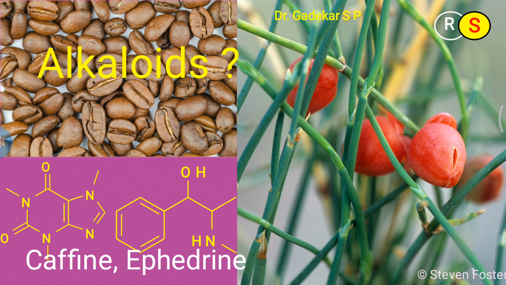Ephedrine belongs to the phenylethylamine group of alkaloids, having an outstanding physiological action of increasing blood pressure, and hence it is used as a pressure drug. Occurrence: ephedrine occurs in leaves of plants belonging to the genus Ephedra.